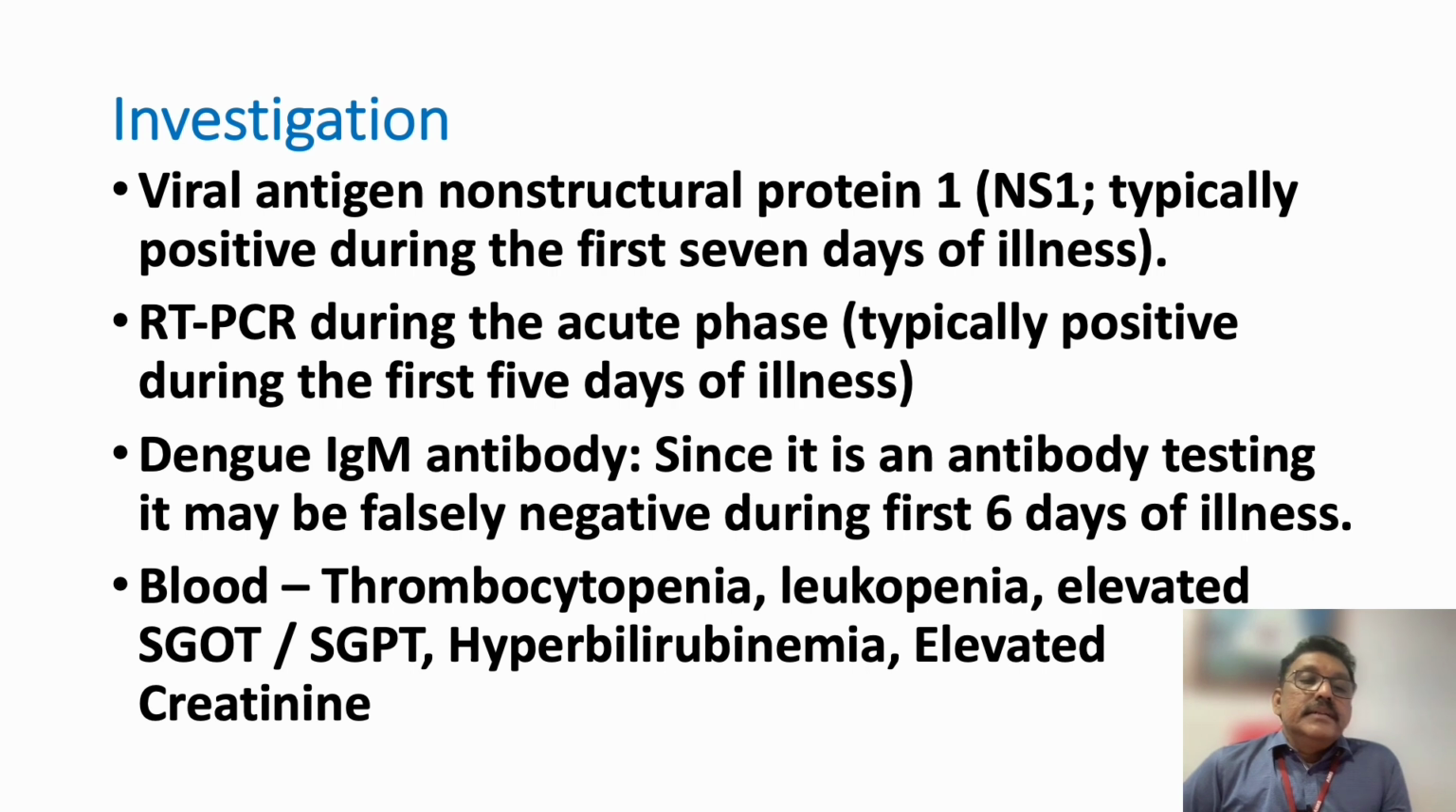Blood investigation shows thrombocytopenia. That is a classical problem in dengue fever. Leukopenia is seen, and SGOT, SGPT will be elevated in the hundreds, 200, 300. Mild hyperbilirubinemia is seen. Creatinine is elevated but not very high. Dengue as such will not produce renal failure. In the second phase of dengue or expanded dengue syndrome, vascular leak hypotension may produce pre-renal kidney failure.